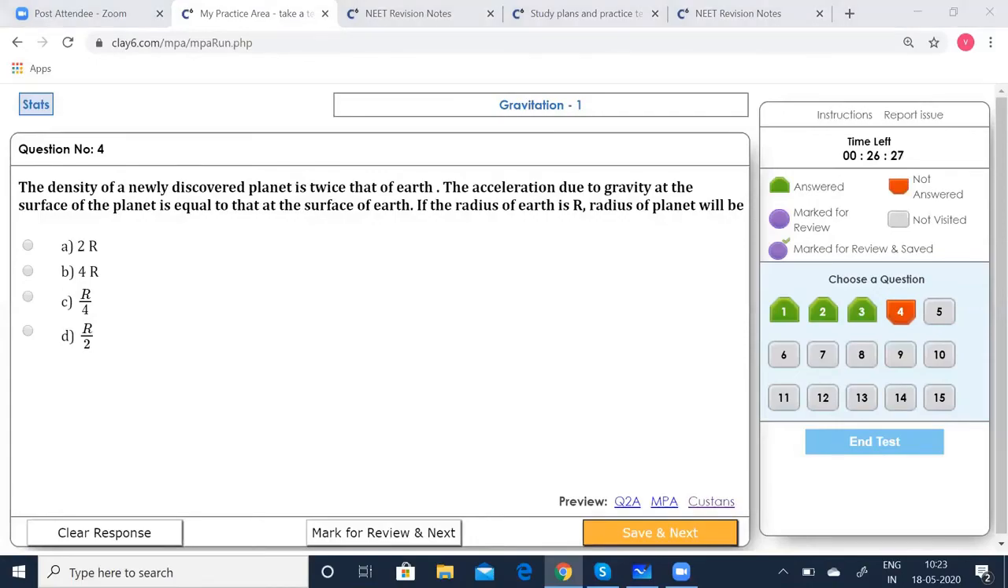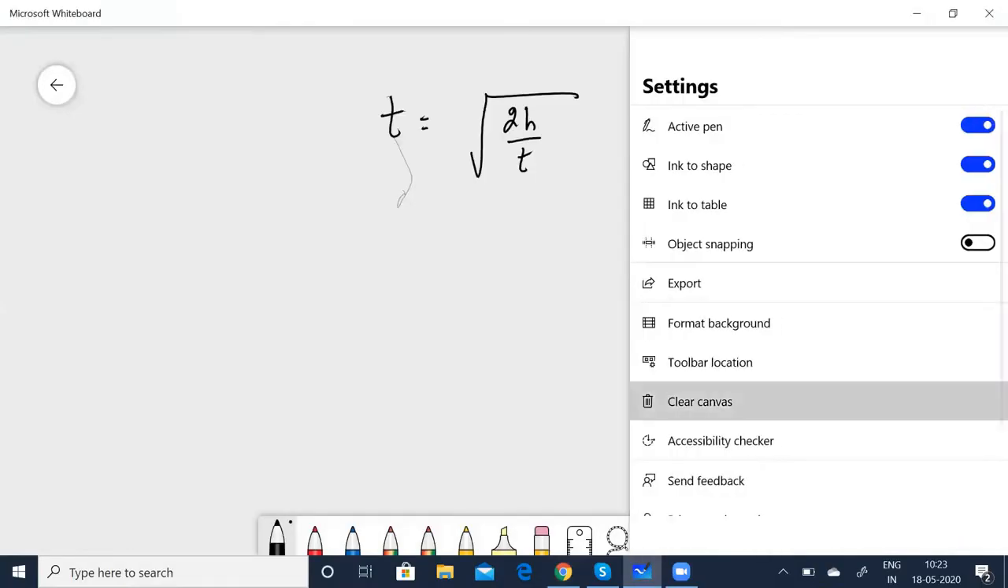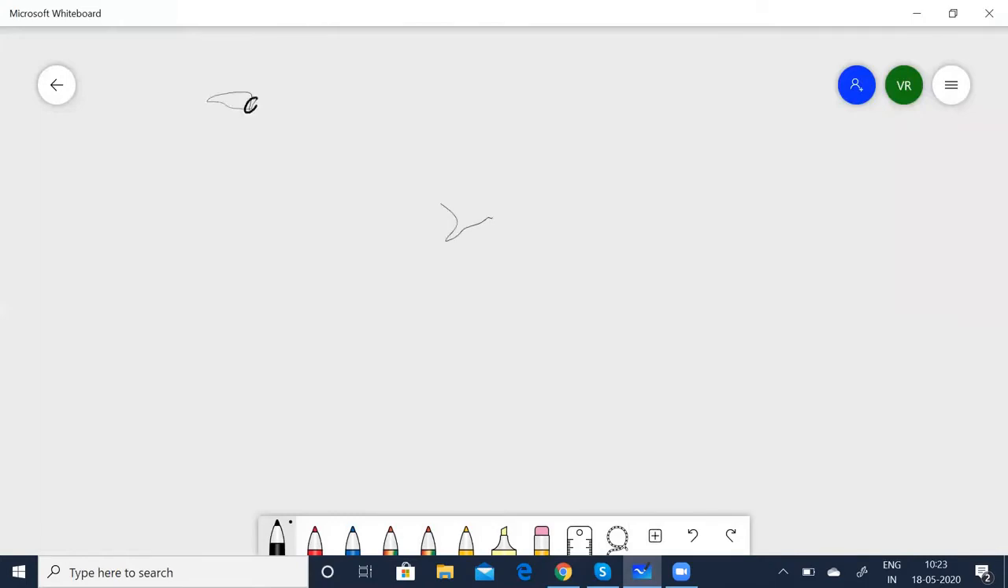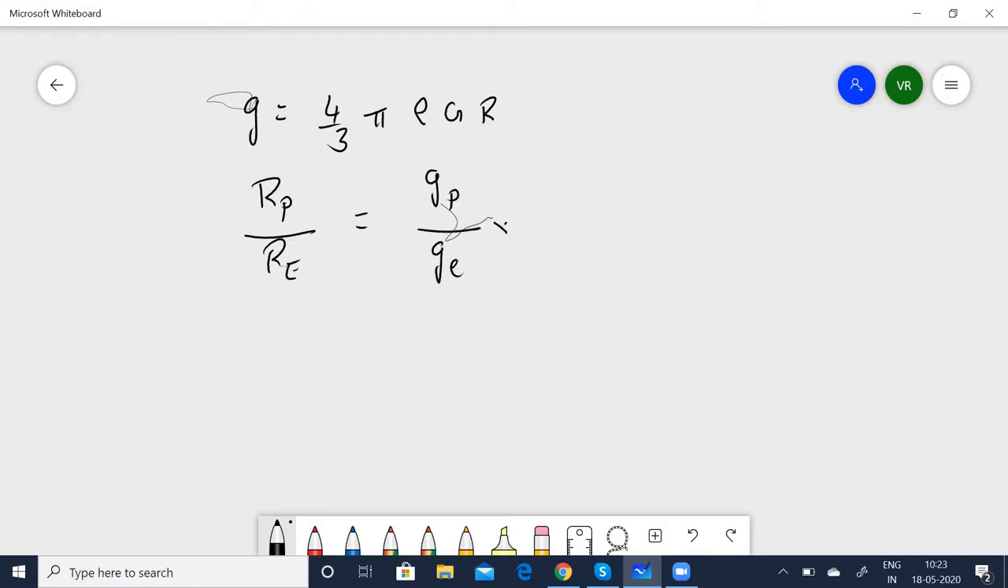So having known all the data, now let us quickly solve this. Now, you know, g is equal to 4 by 3 pi rho G r. So we are making use of this formula. So Rp by Re, that is what is needed to be calculated, which is equal to, when you substitute, Gp by Ge times rho e by rho p,